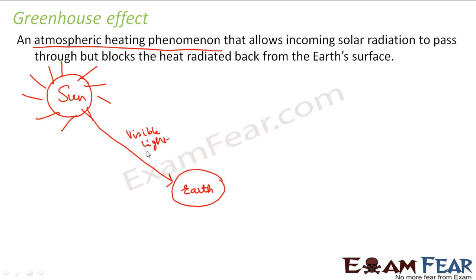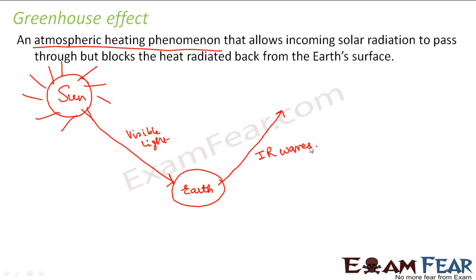Now what happens, as soon as this visible light is received on the earth's surface, all the objects on the earth's surface become warm. Because this visible light carries the energy from sun and this energy gets transferred to all the objects present on the earth, and because of this heat transfer, all the objects get heated up. Now all the objects become hot. Now these hot objects then transmit infrared waves, because I told in the previous slides that every hot object generates infrared waves. So now this earth will re-radiate infrared waves.